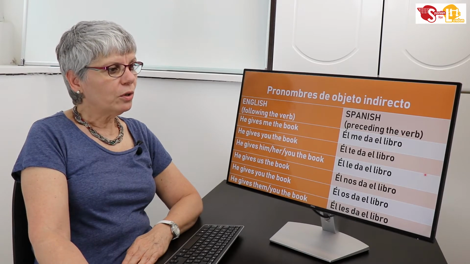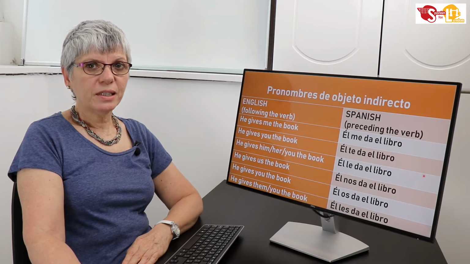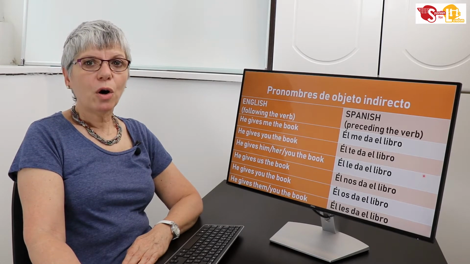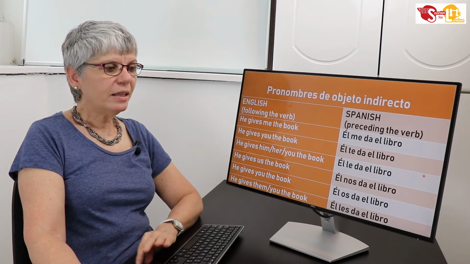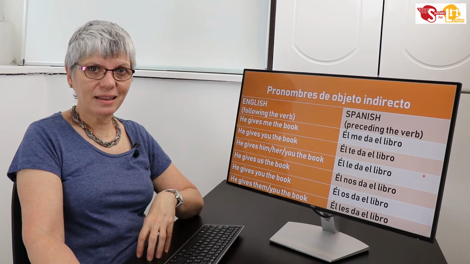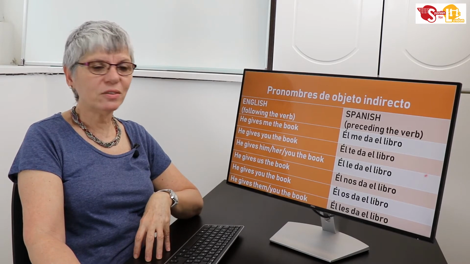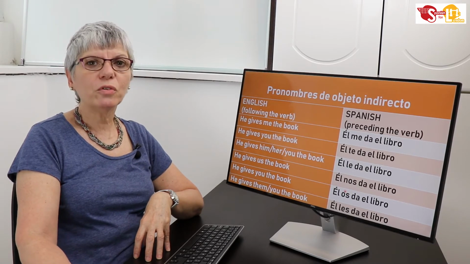And do you know what? You have another lesson, a very important lesson about verbs of effect. This is a special group of verbs, and the verb gustar, meaning to like, is included in that lesson. In that particular lesson, you will see that some verbs always have these pronouns.